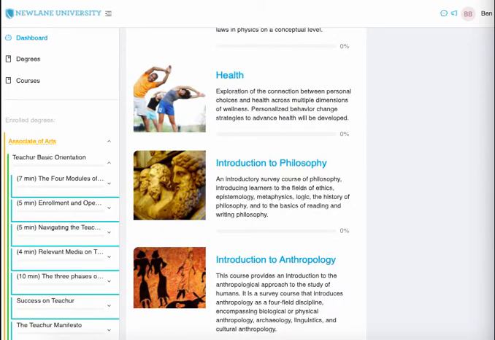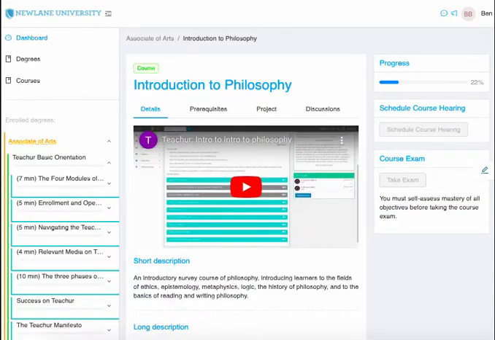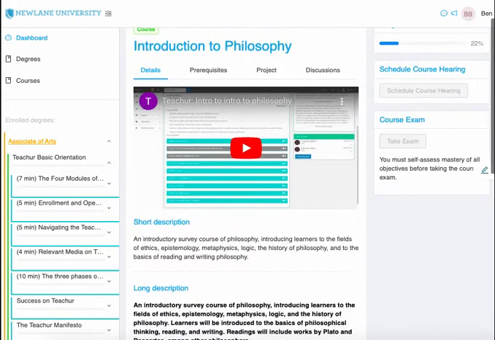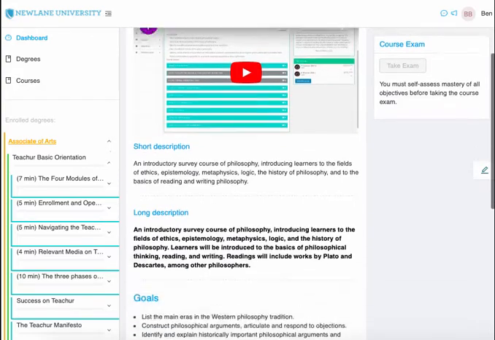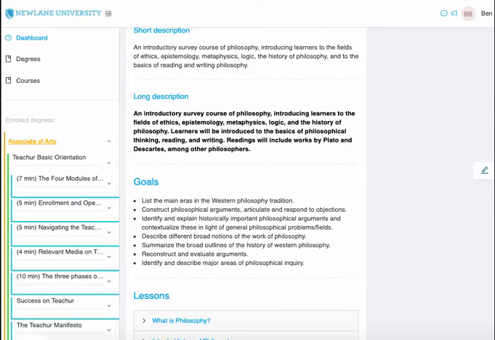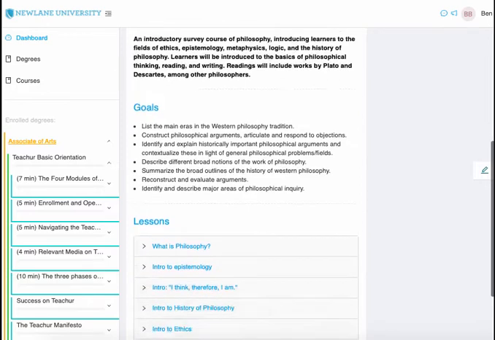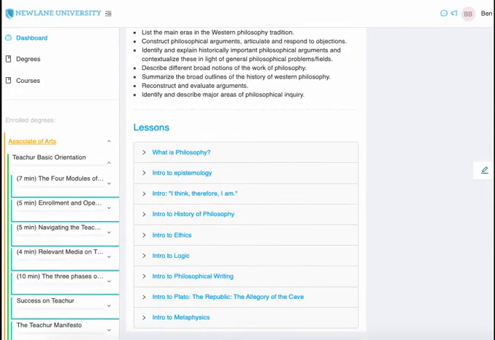Okay, and I'm going to open the Introduction to Philosophy course. And you'll notice that the layout is very similar to the degree layout. Again, I can see there's an introductory video, a short description, a longer description, and a list of the course goals. And then here are the lessons. To complete the course, I'll navigate through the lessons and objectives by opening and working through them. I'll open the lesson Intro to Plato, the Republic, the Allegory of the Cave.